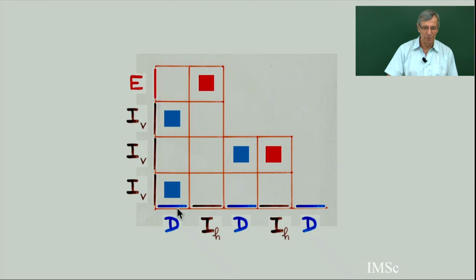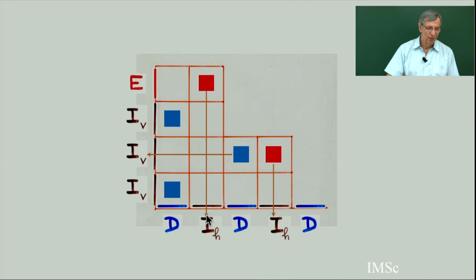And the D: a column where there is no red cell gives you a D. The first column, there is no red cell, gives you a D. This column, there is no red cell, gives you a D. And this column there is nobody. So in particular there is no red cell, gives you a D. So from this alternating tableau, I can reconstruct my monomial associated, E d power 3. It's exactly this line.